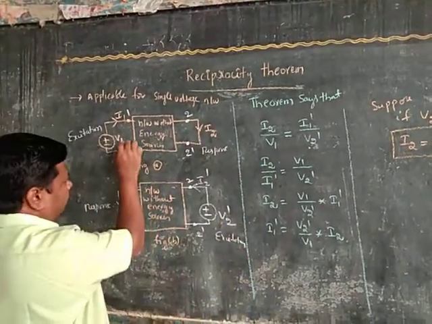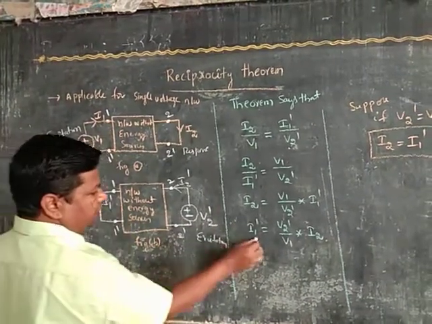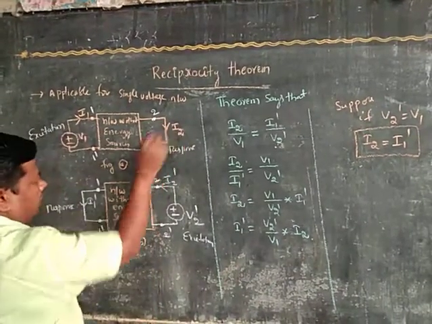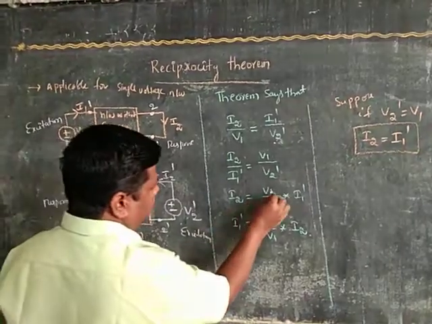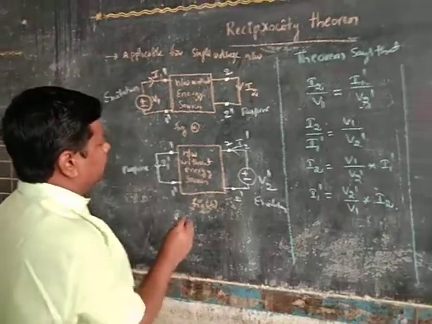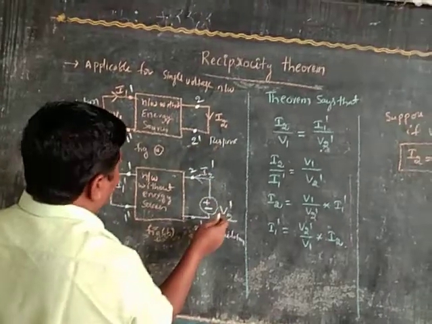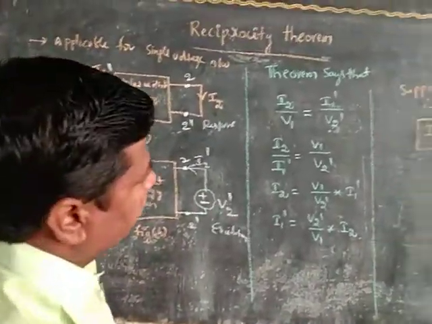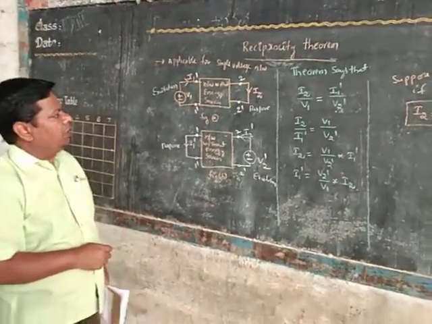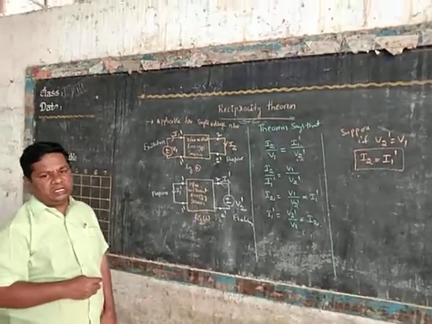Otherwise, if V1 is different from V2 dash, you can easily calculate using this relation. How to find I1 dash? I1 dash is equal to V2 dash by V1 into the I2 current. Suppose we require the I2 current: I2 is equal to V1 by V2 dash into the I1 dash current. That means by knowing the current in one branch, either I1 dash or I2, we can easily find the remaining current. This can be explained with the help of a simple problem. The reciprocity theorem helps us simplify circuit analysis.